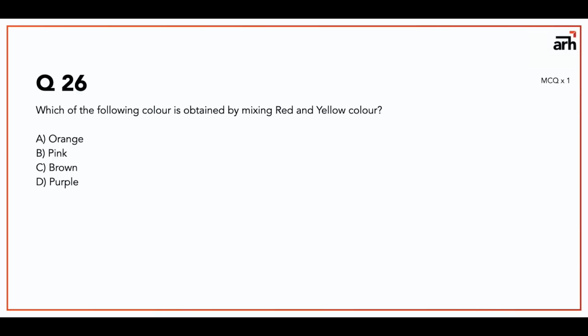These are MCQ questions of 1 mark, and they are mostly theory based questions. You might be asked to identify a building or architect, and the image obviously will be given. So we'll start with the questions. Question 26 is, which of the following color is obtained by mixing red and yellow? This is a very basic color theory question, and if you mix red and yellow, you get orange.